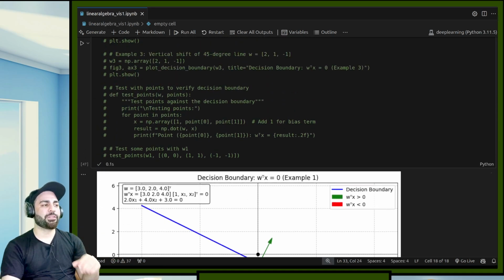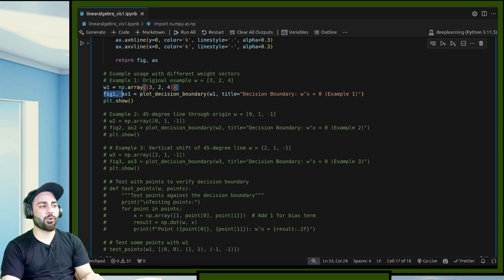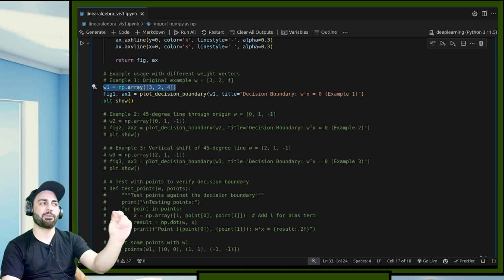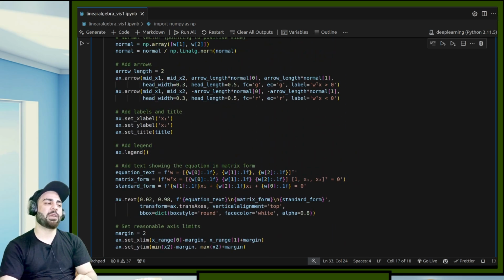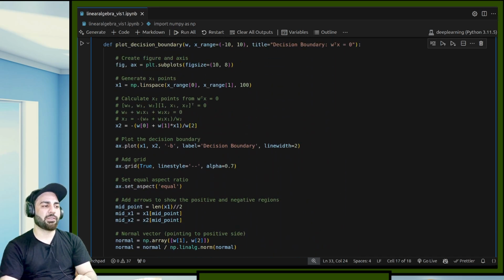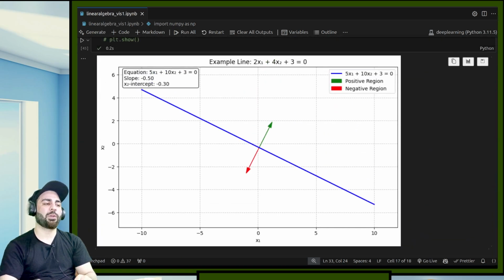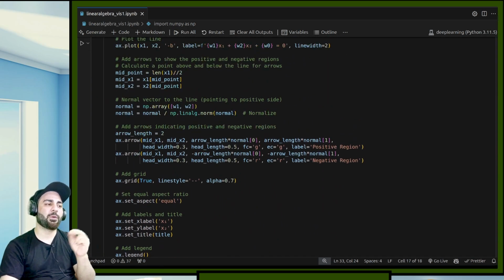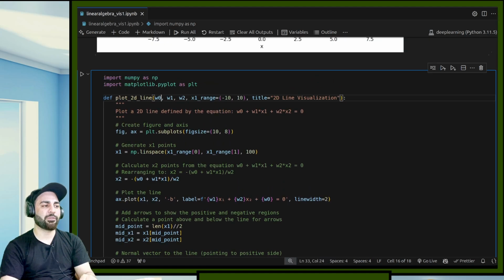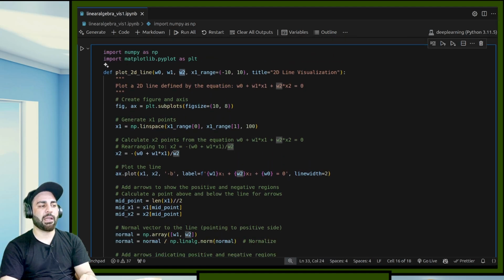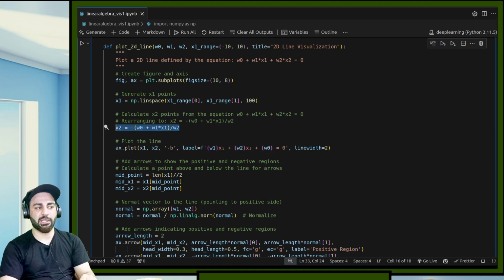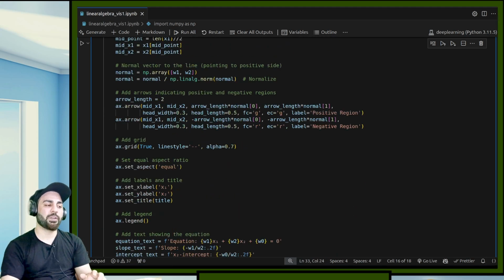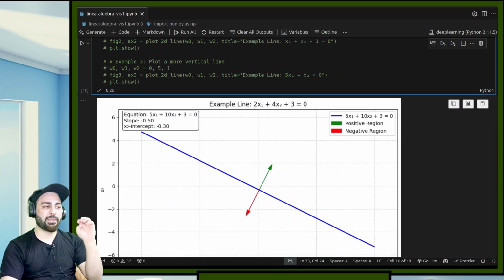But now you see this w is being given as a whole vector. This is not being just given as w0, w1, and w2, but actually it is given as a normal vector. So the only thing that you have to change in the code is this. You have to do it like this. Initially we are getting w0, w1, and w2 separately, and that is what we are doing the calculations with. But now we are getting it as a vector. That will be the usual case. So the vector will be given as a whole to you.